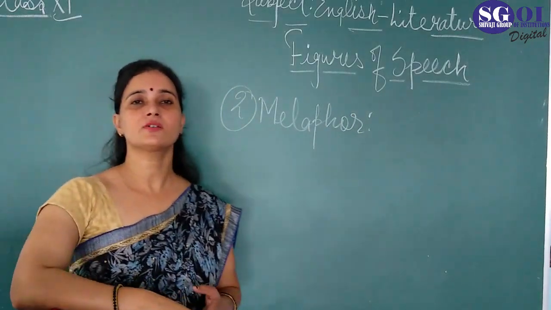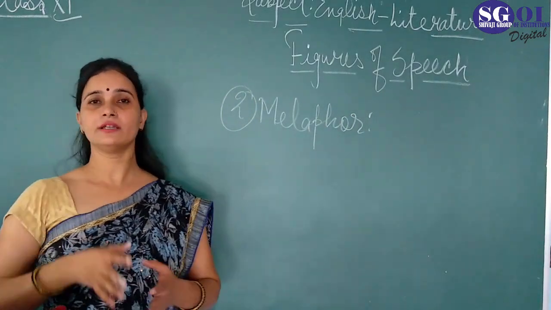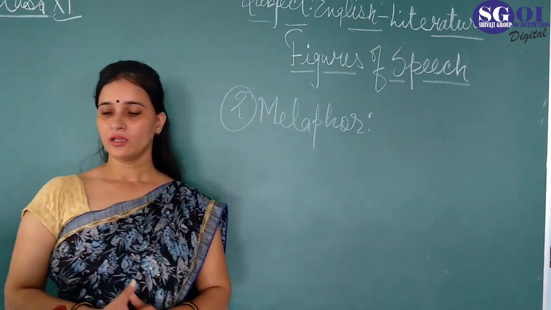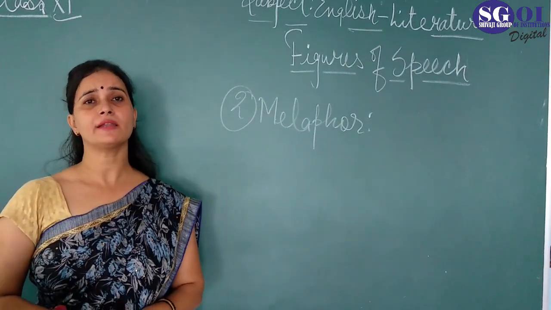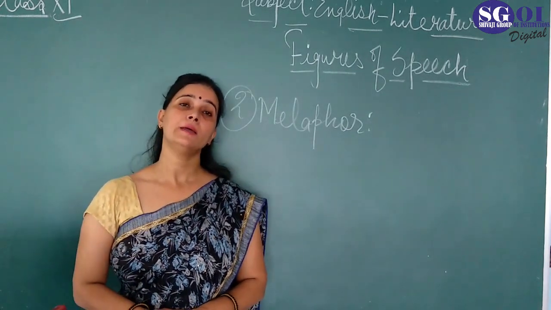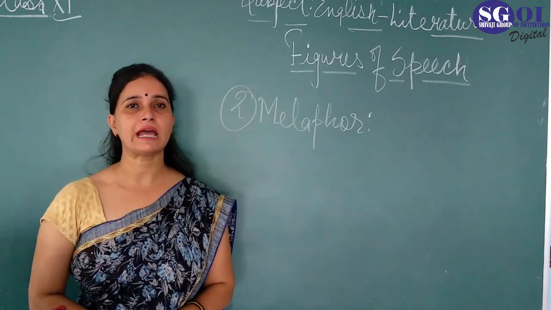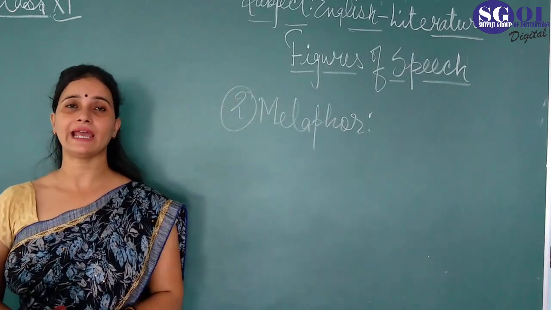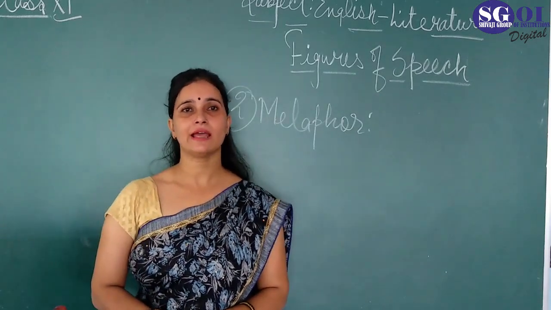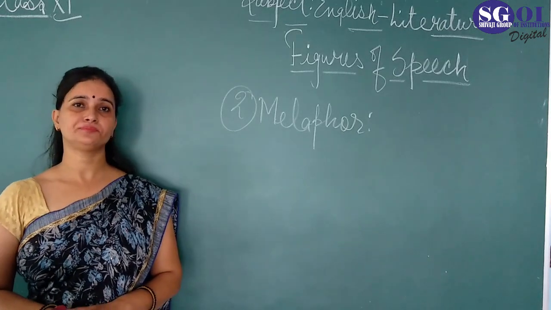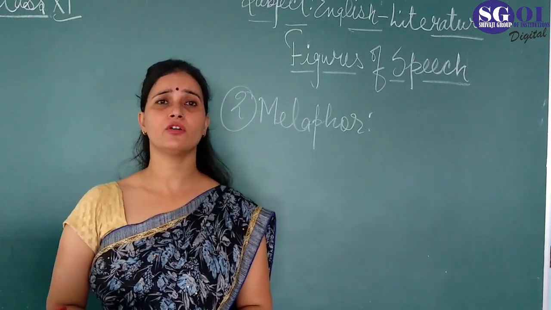Okay, so metaphor, that is called in Hindi Rupak Alankar, and it is called an implied simile. It's simile का ही एक रूप होता है, and we also do the comparison in this figure of speech. इसमें भी हम लोग comparison ही करते हैं, but the different thing is that we don't use the comparative word in this figure of speech. The comparative words as, like, and so are not used in this figure of speech, and we do the comparison in the figure of speech.